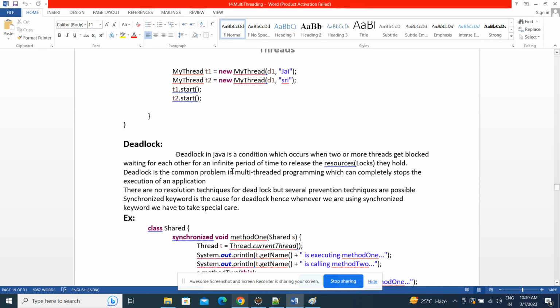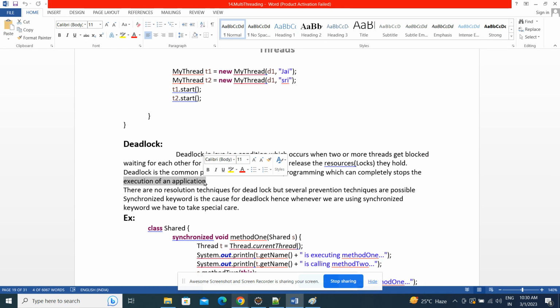Deadlock is a common problem in multi-threaded programming, which can completely stop the execution of your application. If deadlock occurs in the application, it means the application will not run. It will stop the application.